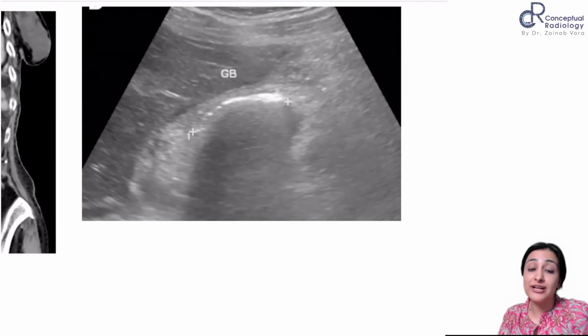So this is more on a dynamic view rather than a single view, right? Because with the wall echo shadow sign, on different views you will be able to make out a dense shadow. But here, you will see nothing beyond it in any view, right? So that's how you can make out emphysematous cholecystitis. Okay.